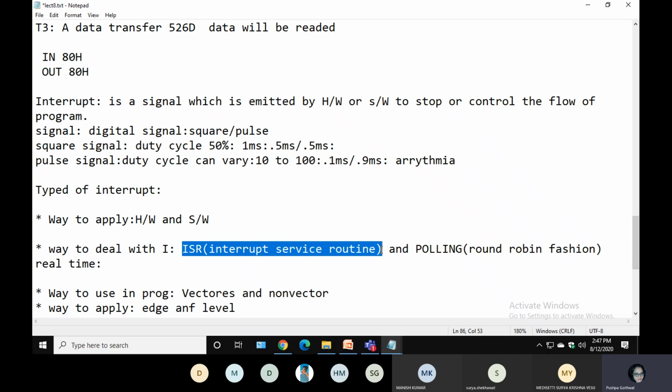So assume these two events happen simultaneously. In that condition, how will the processor take action? Here the processor has to choose between fire and gas leakage. As a programmer, if you put fire on the high priority, the processor will take fire at a higher priority and perform the fire task. What task will be performed?